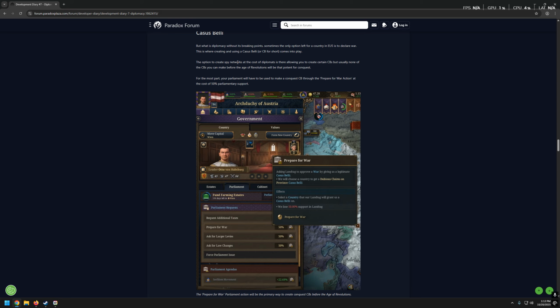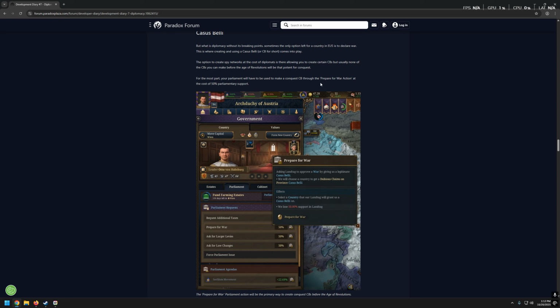The option to create spy networks at the cost of diplomats is there, allowing you to create a certain Casus Belli, CBs, but usually none of the CBs you can make before the Age of Revolutions will be that potent for conquest. For the most part, your parliament will have to be used to make a conquest CB through the prepare for war action at the cost of 50% parliamentary support.